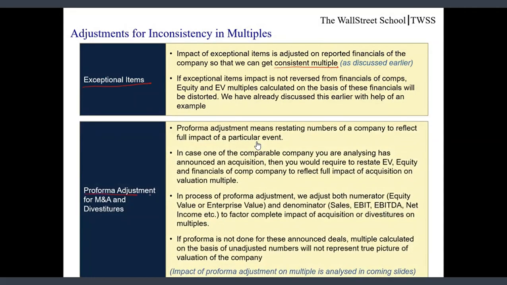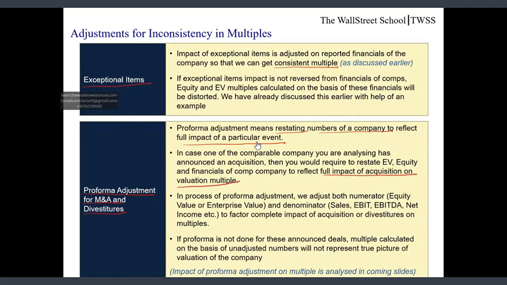Pro forma adjustment for M&As and divestitures. Pro forma adjustment means restating numbers of the company to reflect full impact of a particular event. Friends, in case one of the comparable companies you are analyzing has made any acquisition in the past, then you would be required to restate EV, equity and financials of the comparable company to reflect full impact of acquisition on multiple.